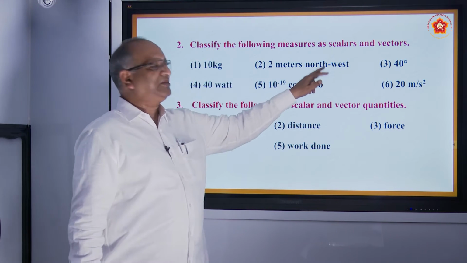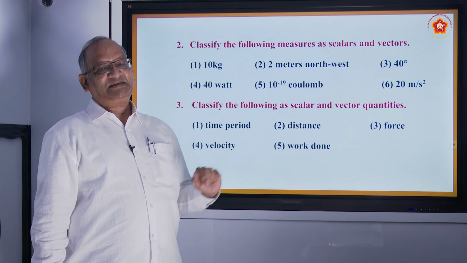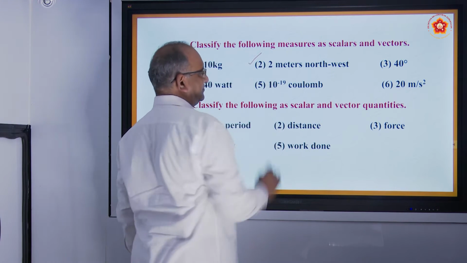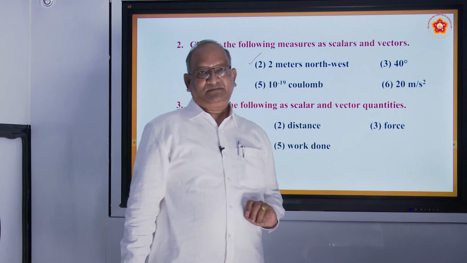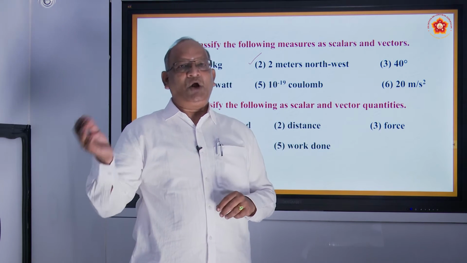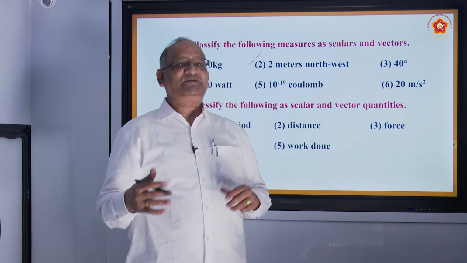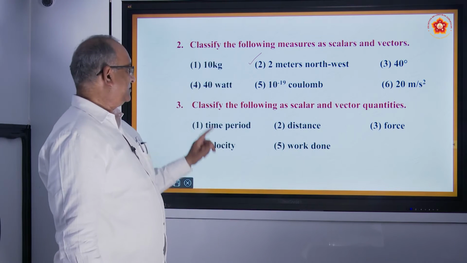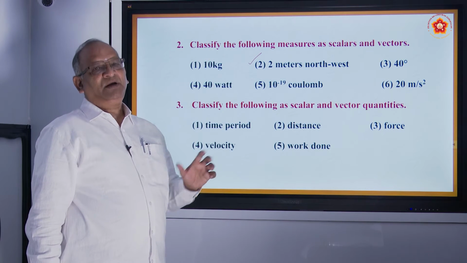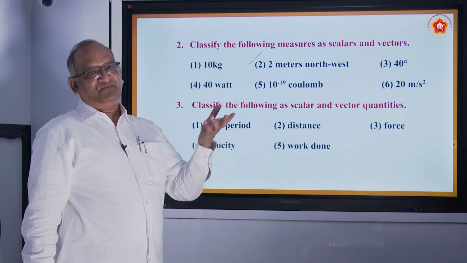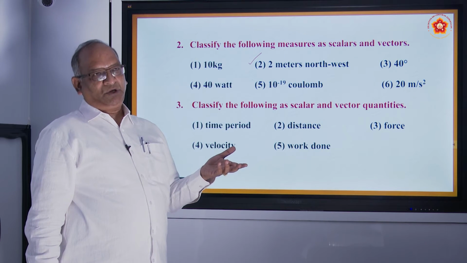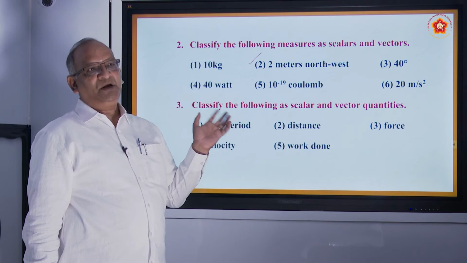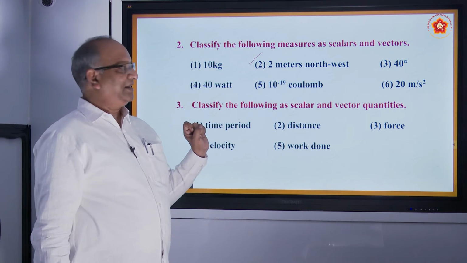2 meters northwest. We are showing the direction. So here is a vector quantity. 40 degrees. You can measure it clockwise direction, anti-clockwise direction, whichever direction. So it is again scalar. 40 watt, let us say we have a bulb. Whether you put the bulb upside down or you put it straight, it is same. So this is also a scalar quantity.